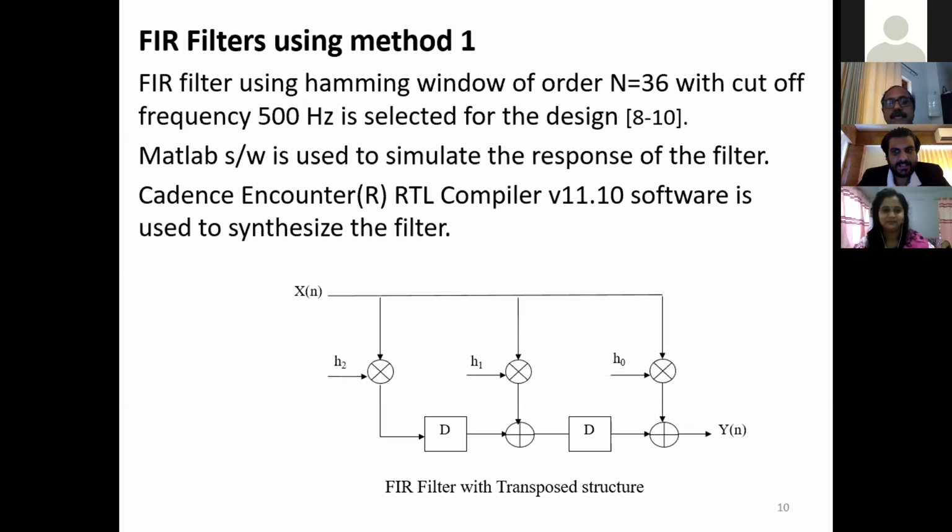Here the important point is that the input sample x[n] is directly applied to all the coefficients x0, x1 and x2 for multiplication, so that the critical delay can be reduced.